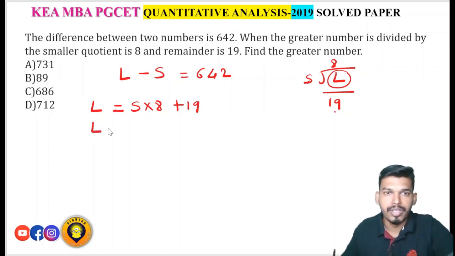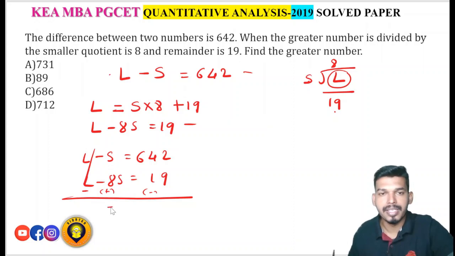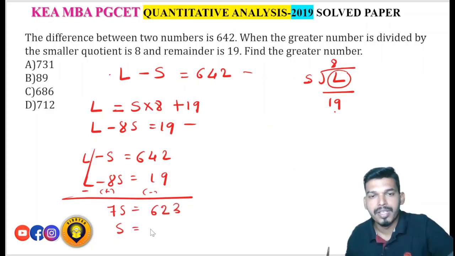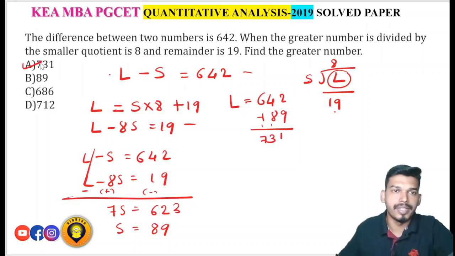Therefore L minus 8S is equal to 19. So equate these two equations: L minus S is equal to 642, L minus 8S is equal to 19. Reverse the sign, so L and L will get cancelled. 8S minus S is 7S, 642 minus 19 is 623. So S is equal to 89, since 7 nines are 63. Therefore L is equal to 642 plus 89, which is 731. So 731 is the answer.